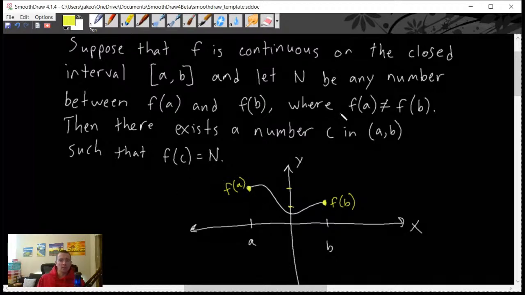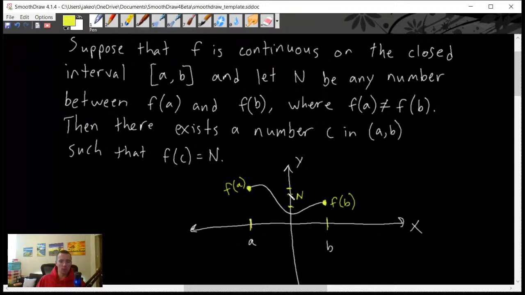We know, based on the intermediate value theorem, that there must exist some number c between a and b. So there's some other number c, which is between here and here. Let's say right there, for example. Or, it kind of works the other way. We would need to pick our n first. So let's say our n is here.